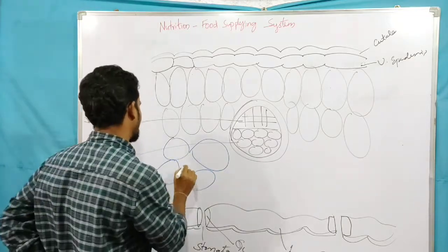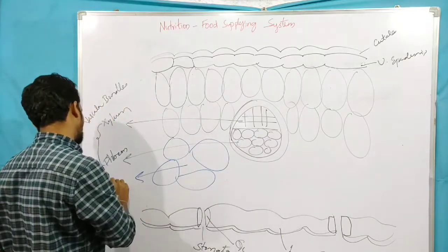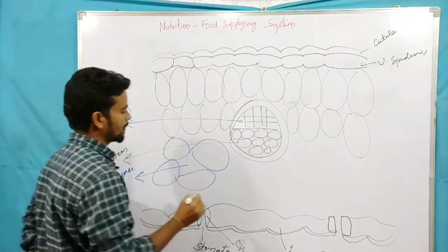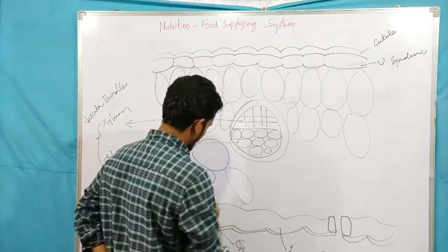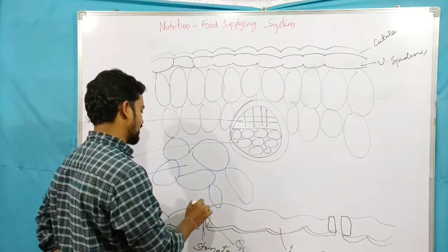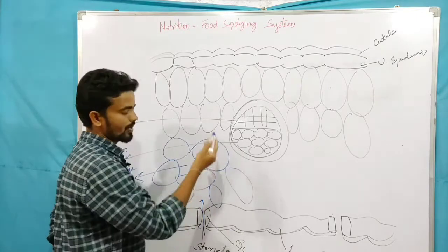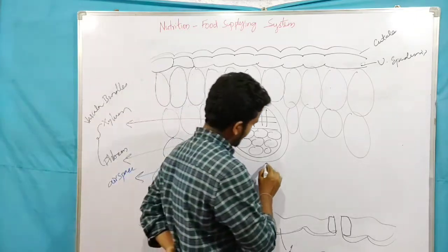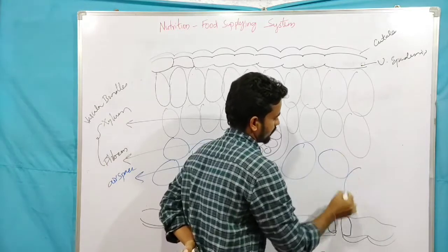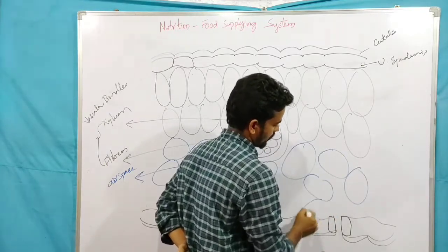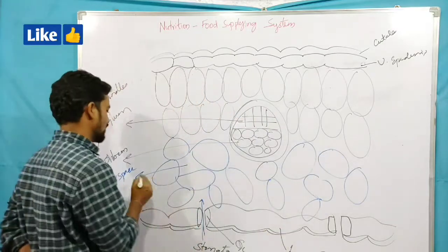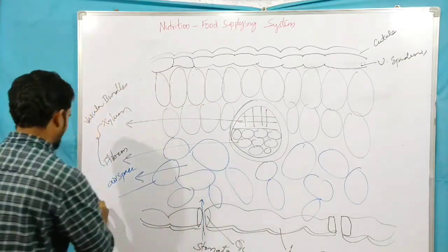This is nothing but air space. Through stomata, the gases enter into this air space and are utilized by the plant cells.